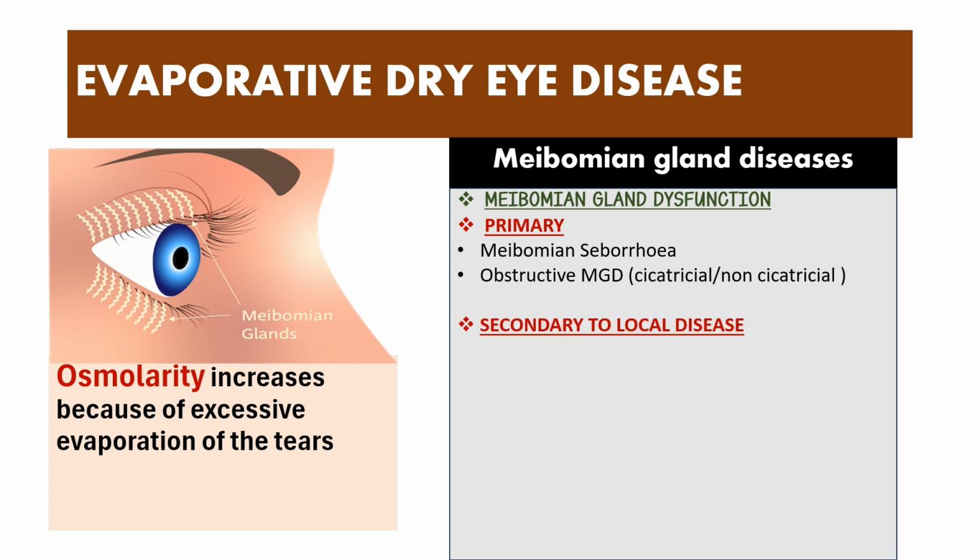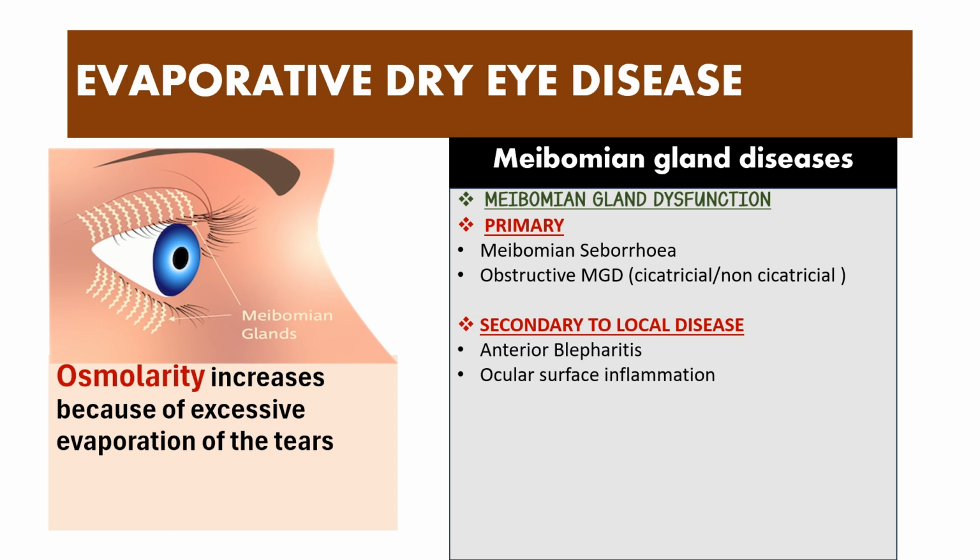Secondary to a local disease also, the meibomian glands might not be functioning well. So it could be because of some infections of the lid margin known as anterior blepharitis. Now, what happens in blepharitis is that you have these organisms which are producing lipases. Lipases are the enzymes which are going to break down the lipids, right? And meibomian gland secretion is also a lipid secretion. So they are going to break down that oily secretion, making it almost useless for the tear film.